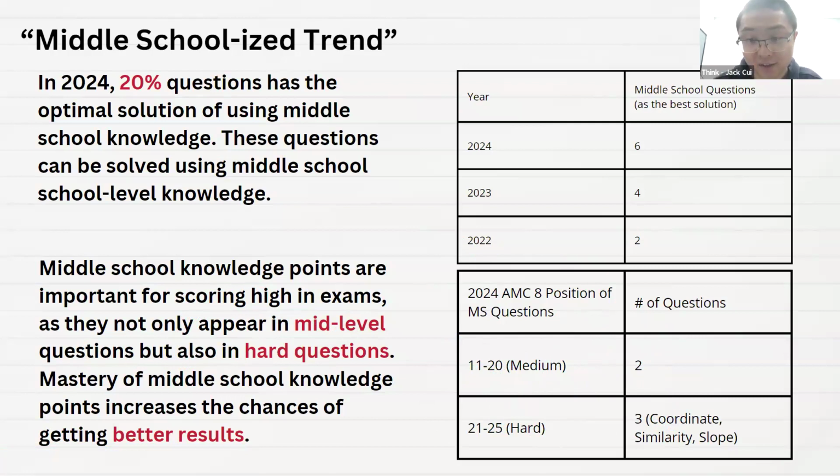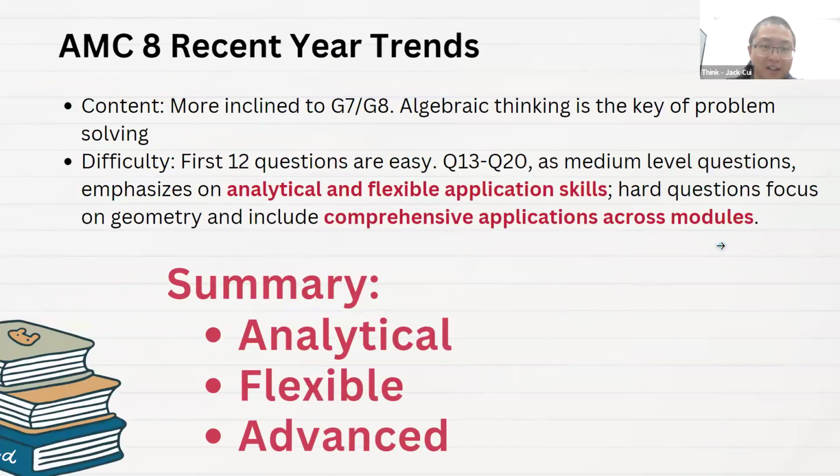Very important. So if you find you lack knowledge points or your problem solving is slow, get some middle school knowledge. You will get faster, definitely. So then we can make a summary there. For recent years, the content is more inclined to grade 7 and grade 8. And algebraic thinking is the key of the problem solving. Again, algebra, middle school material. And regarding difficulty, how do you think so?